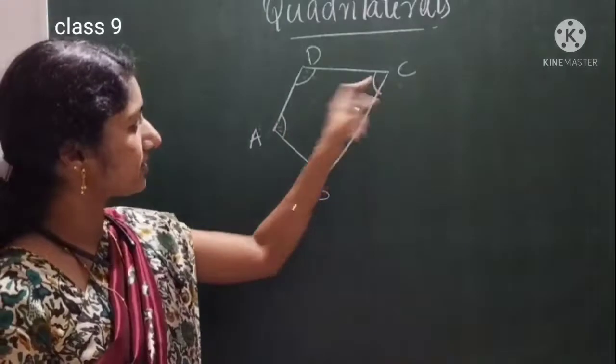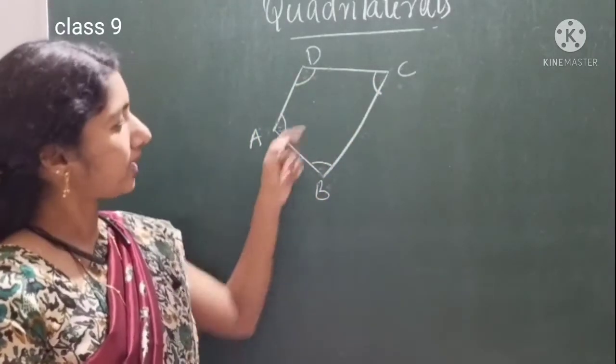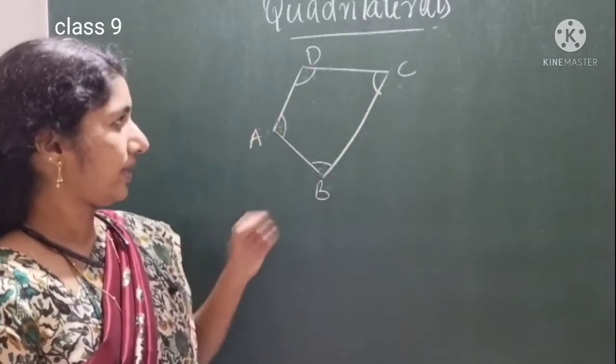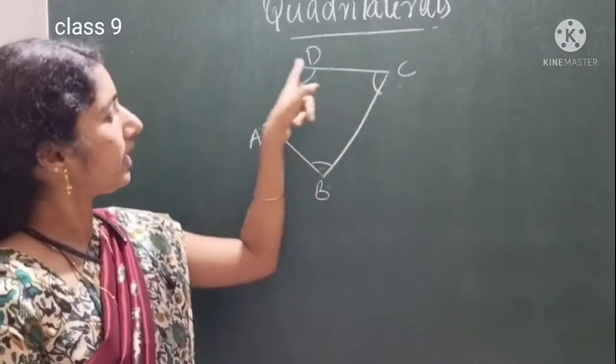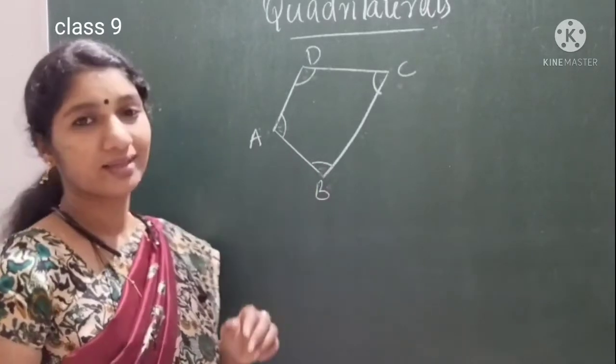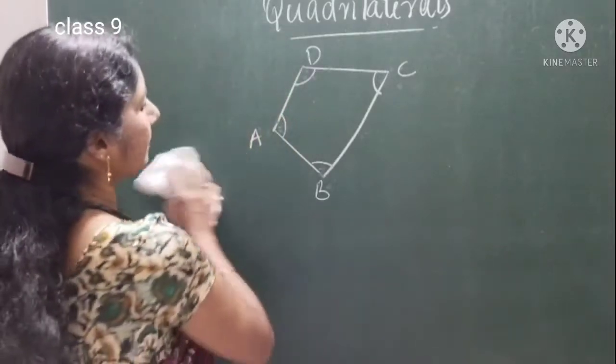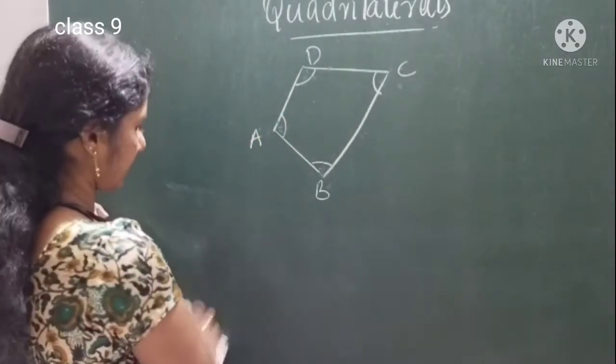Angle A and angle C are opposite angles. Angle B and angle D are opposite angles. Angle C's opposite angle is angle A. Angle C's adjacent angles are angle B and angle D. Okay. So, these are about quadrilaterals. Okay. Then, we have different types of quadrilaterals.